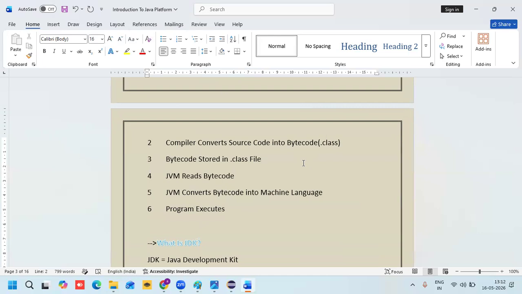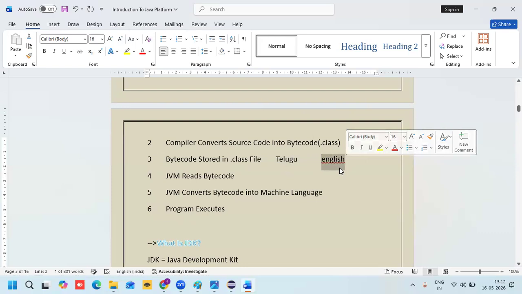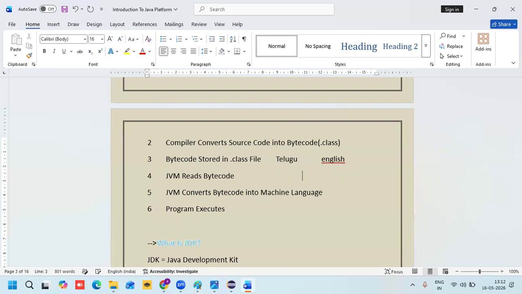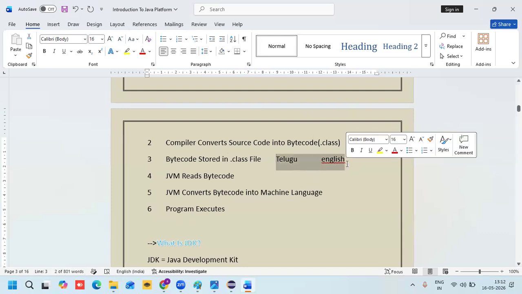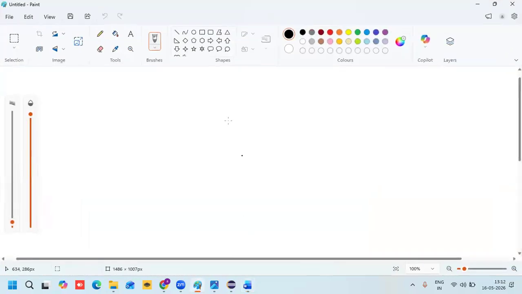The simple funda: I know Telugu, but two people are there. One person knows only Telugu, and the other person knows only English. I don't know English, and this person two doesn't know Telugu. So how can we communicate with each other? A third person is required who knows both English and Telugu.